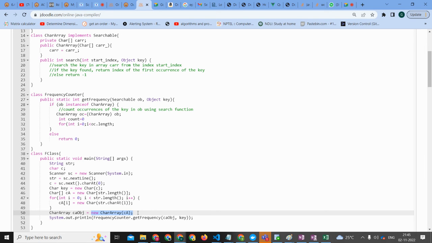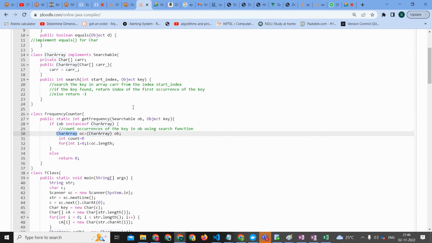Okay, this one, but why here, in line number 27, we have a searchable object? Line number 27, it is a searchable object, correct? Why did I convert it back to char array, is that your question? No, that I understood. How can we pass a searchable ob? Why are we passing a searchable ob over here? It is given right away, right? They have given it like that. Okay, can we pass Searchable? Yes, because Searchable is a parent of char array, right?